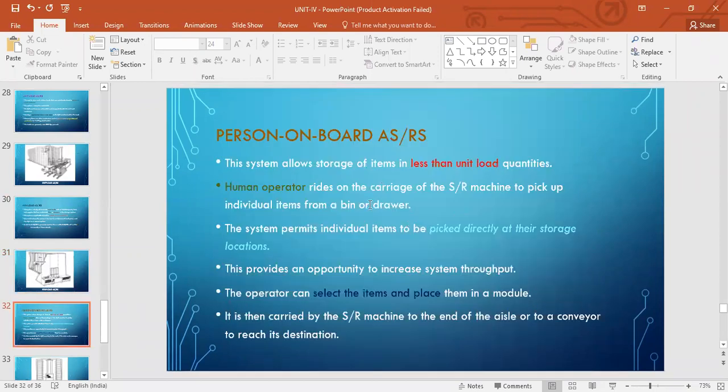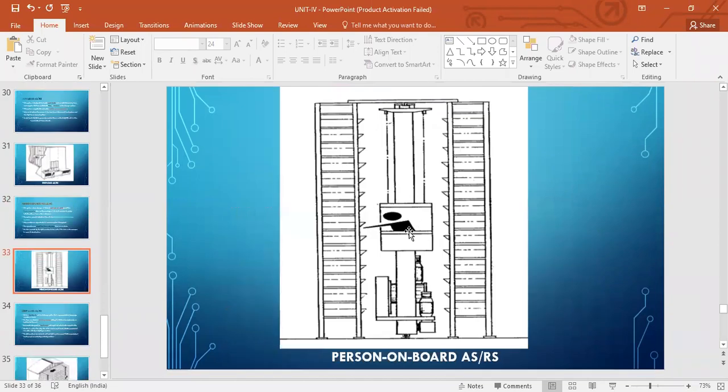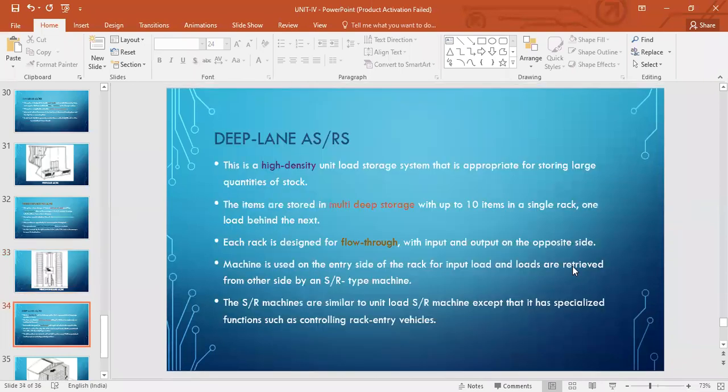When it comes to person on board ASRS, you see, very clear, right? A person will ride on that SR machine so that he can pick or place whichever thing that he wants. He'll take it from the pickup and delivery station, and then he will either store it or take it so that he can deliver it at the pickup and delivery station. That is person on board ASRS.